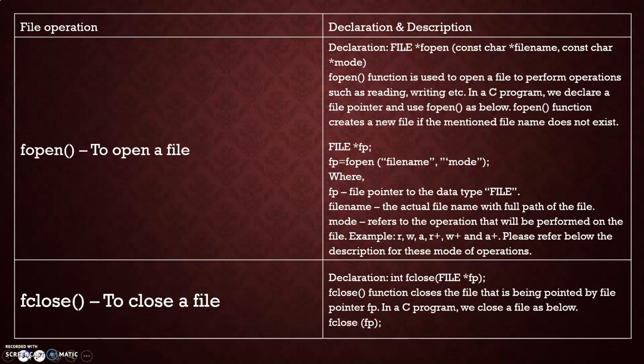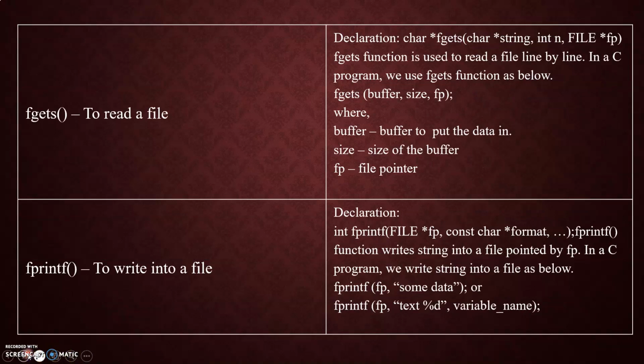Clear? Next one is fgets. Fgets means getting the string, or reading a file. I can write fgets(buffer, size, fp). That means I am giving a memory, then the size, and finally I am pointing to the file pointer fp. So buffer is where to put the data, size is the size of the buffer, and fp is the file pointer.